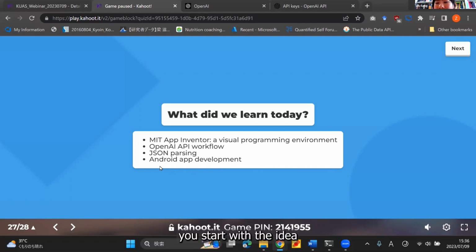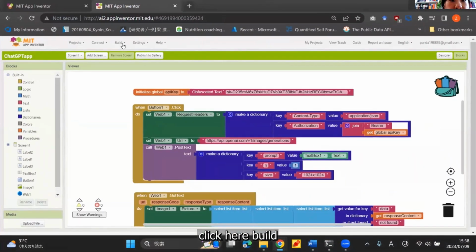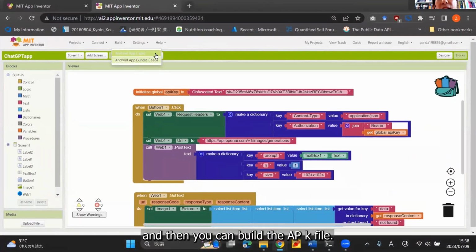You start with the idea, then you build your user interface, then you build the backend, and then you debug. I'm still in debugging. You can click here, Build, and then build the APK file. This is the executable, so you can share this APK file with your friends or family, and they can install it on their phone. You can make something really nice and share it with others.